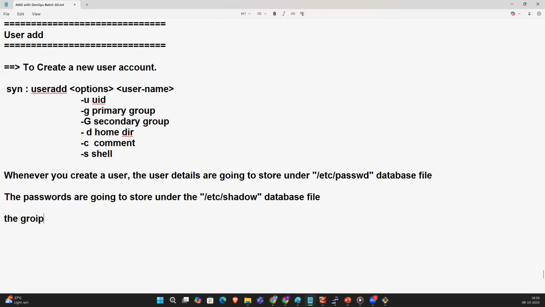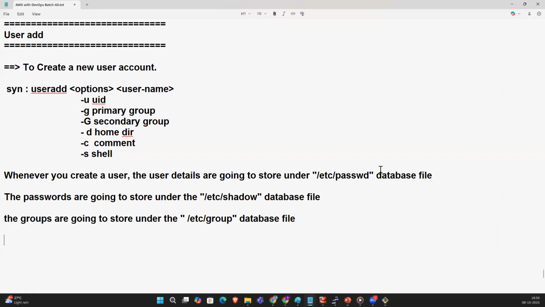The group details are going to be stored under which file, guys? The groups file, /etc/group, a database file.